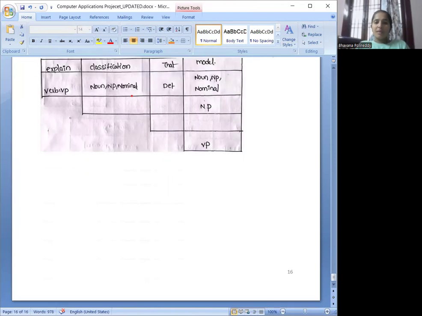In summary, this project helped me to deeply understand how CFGs and parsing algorithms work, especially in the context of natural language processing. I gained hands-on experience in designing grammars, designing CKY tables, designing the rules and terms, converting them into CNF, and applying the CKY parsing algorithm for syntactic analysis.